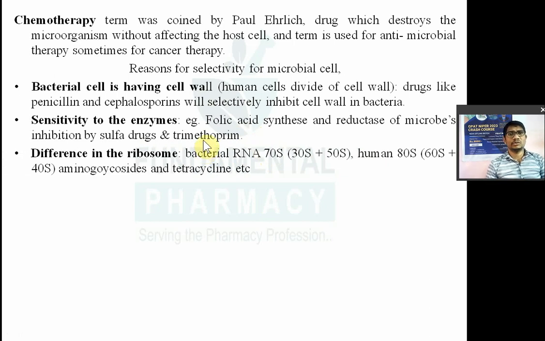Now, third reason for selectivity of antibacterial drug towards the microbial cell, difference in the ribosome. So there is a difference in the ribosomes of bacterial cell and human cell. जो बैक्टीरियल सेल होता है उसका राइबोसोम्स, और जो ह्यूमन सेल होता है उसका राइबोसोम. So there is a difference in the ribosomal RNA of bacteria as well as humans. So bacterial ribosome is comprised of 70S. बैक्टीरिया का जो राइबोसोम होता है उसको बोलेंगे 70S. 70S क्यों बोलते हैं? Because S is nothing but the sedimentation coefficient. You have to remember this.